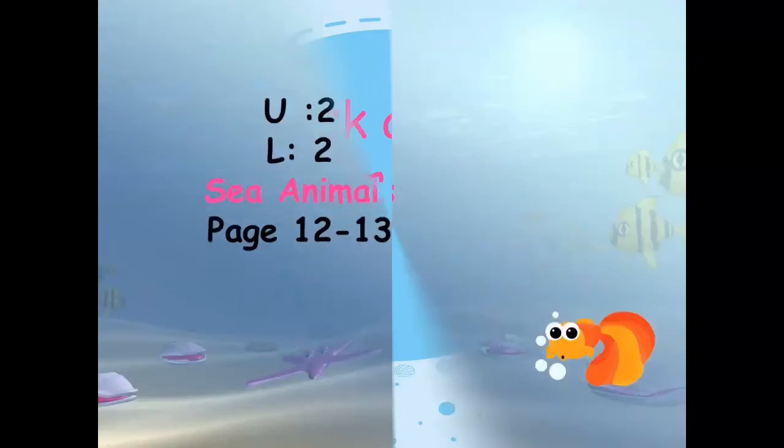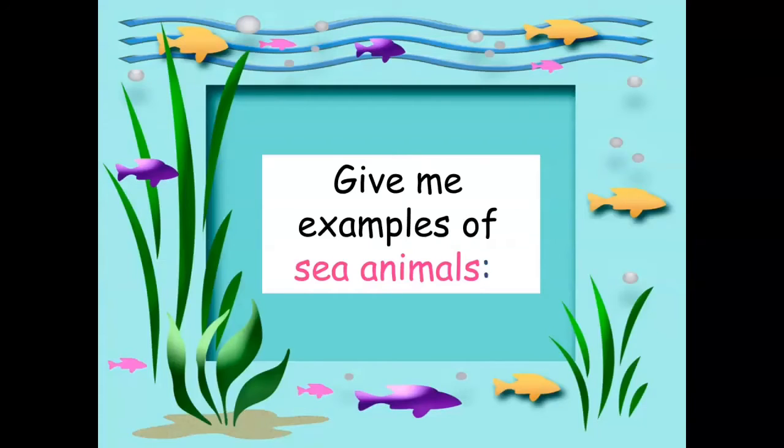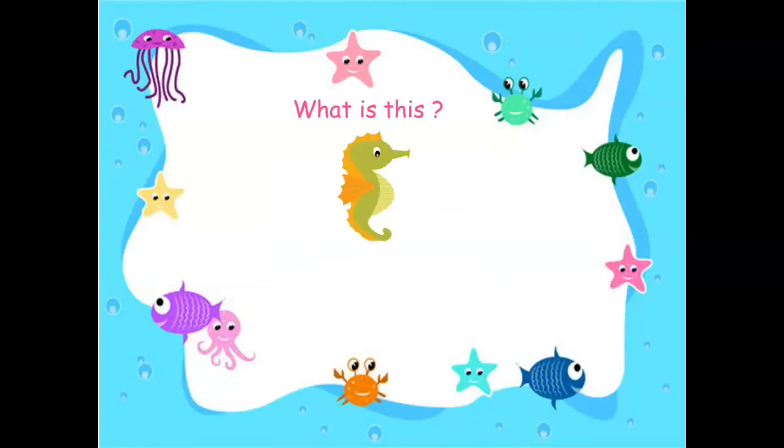So, as I told you before, girls, today we will take lesson 2 in unit 2, page 12 and 13, okay? First of all, give me examples of sea animals again. Fish, shark, octopus, seahorse, whales, walrus, okay? These are sea animals. What is this? We took it before, girls. It is a seahorse.